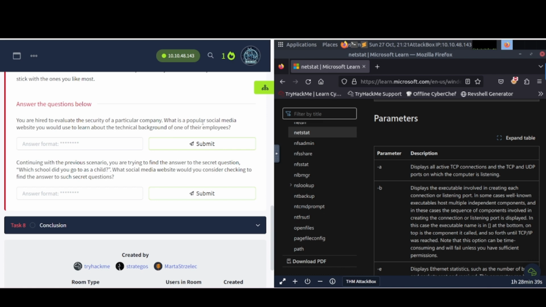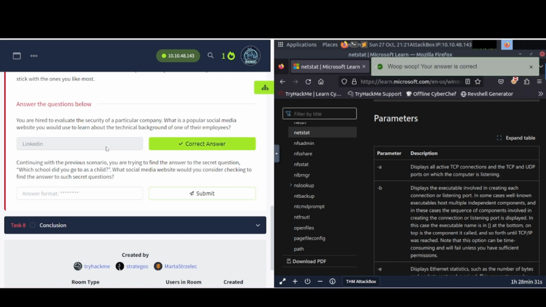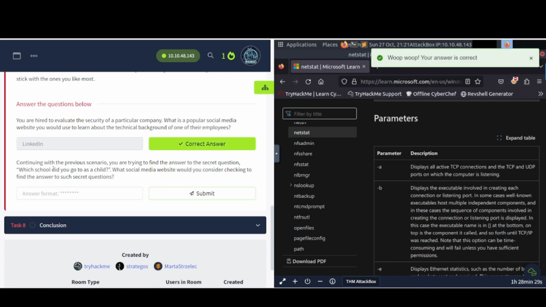You are hired to evaluate the security of a particular company. What is a popular social media website you would use to learn about the technical background of one of the employees? Well, of course, you're going to use LinkedIn for that. Because LinkedIn is like an online resume type of website, right? It's a professional website. It's like a professional version of Facebook.